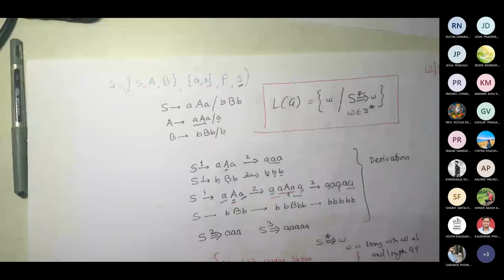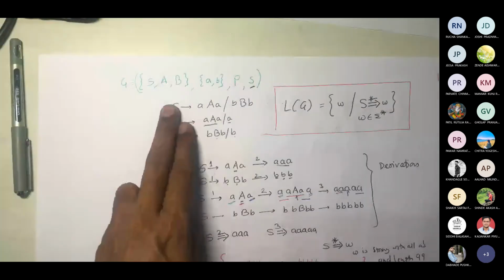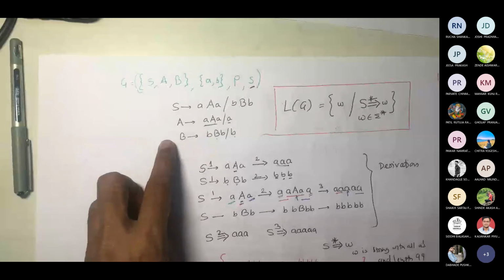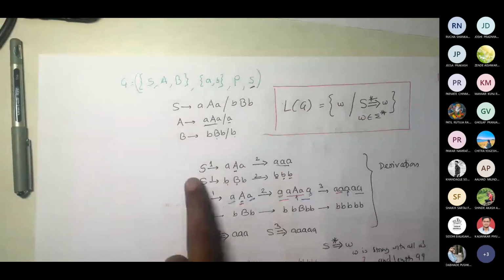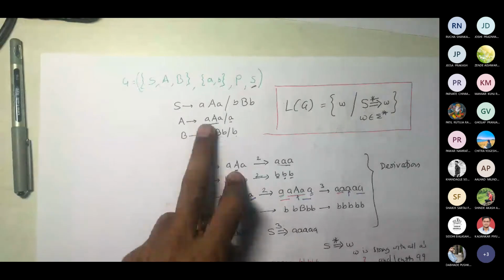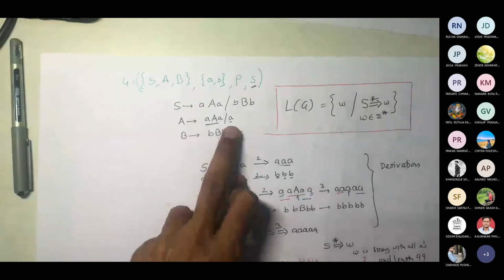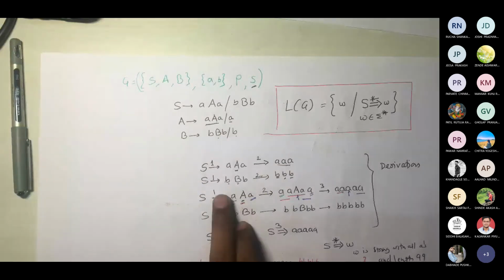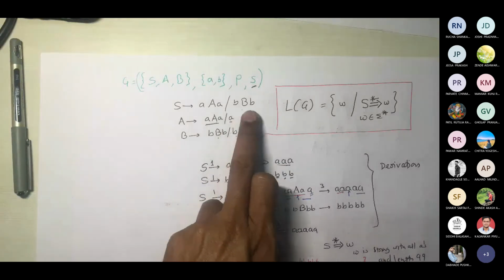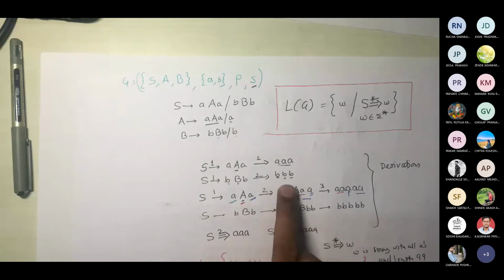I was given this kind of grammar, and I wanted to reach this kind of string. So I took A and replaced this A by small a. Similarly, I replaced B by small b and so on.